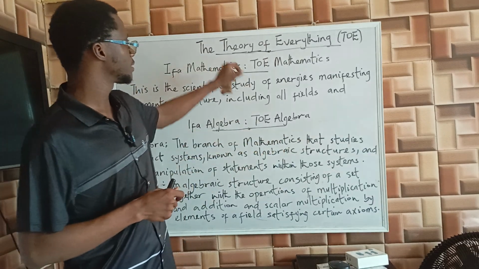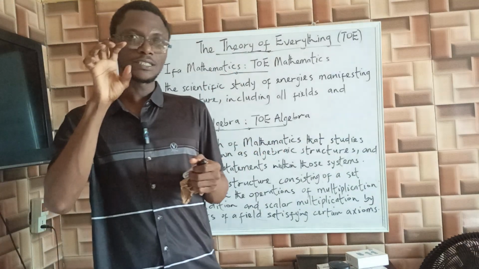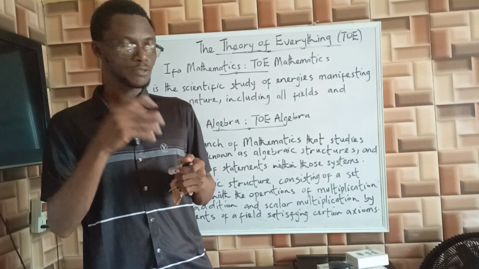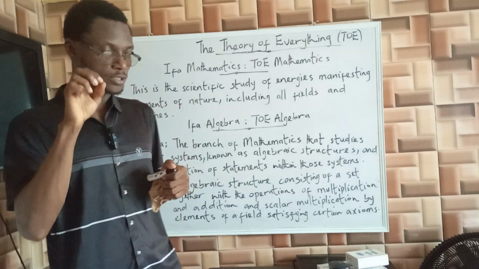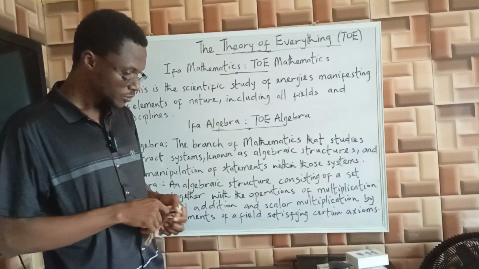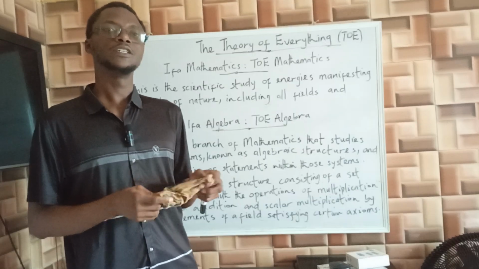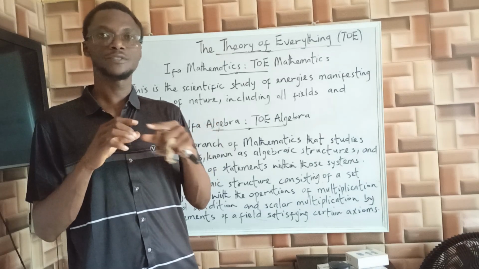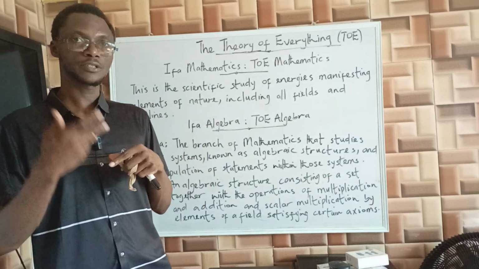So in Ifa Mathematics, we are studying the energy of any field or discipline. If you are studying an algebra, we study the energy, the core of that algebraic structure. And for us to study the core of the structure, we use different structures, different meta structures.